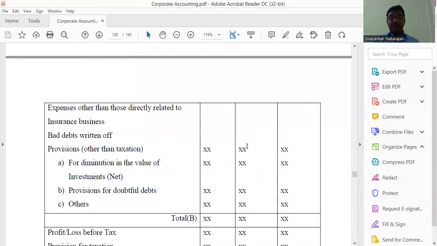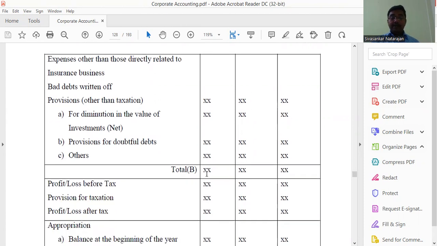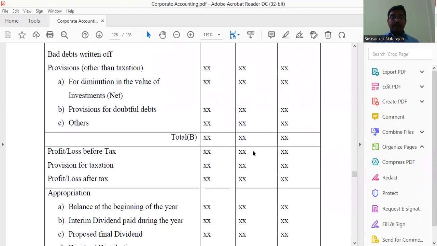These include bad debts written off, provision for diminution in the value of investments, provision for doubtful debts and others. If any expenses are there, we write them one by one and total them, and it is named Total B. Then total revenue minus expenses gives the profit or loss before tax. Then for provision for taxation, whatever the taxation amount is, you deduct it. After that, you get the profit or loss after tax.